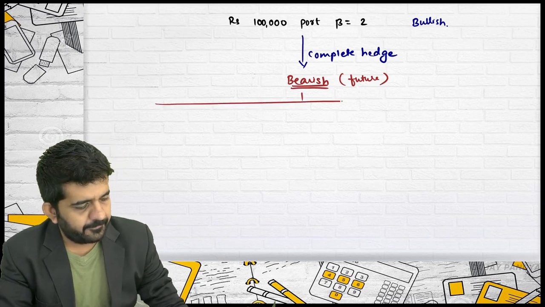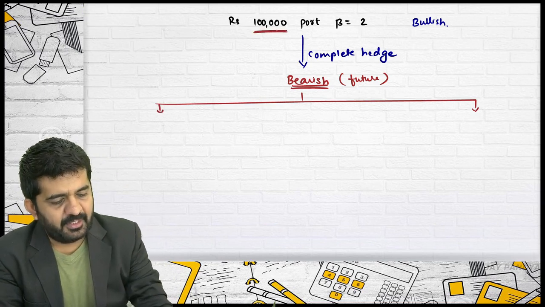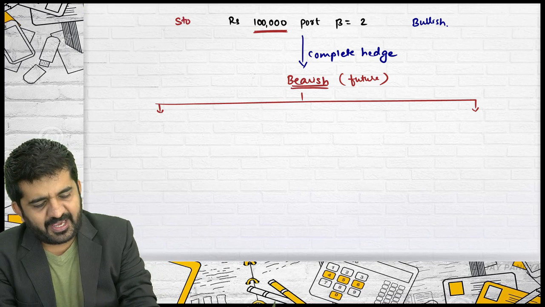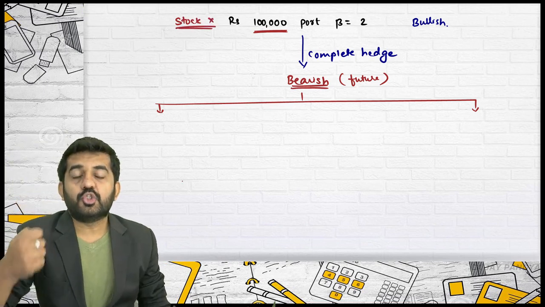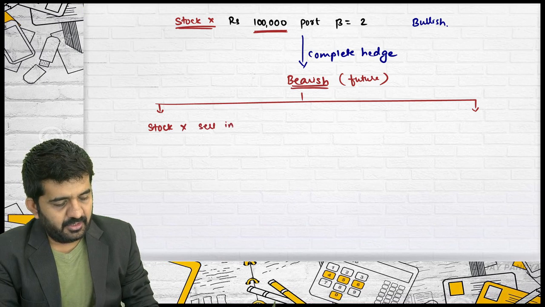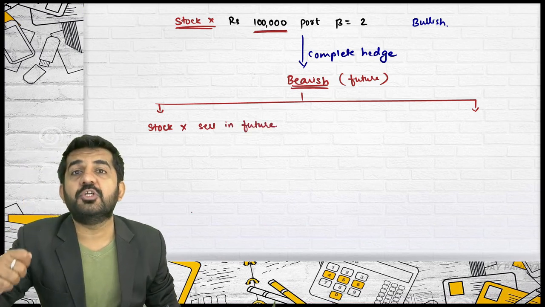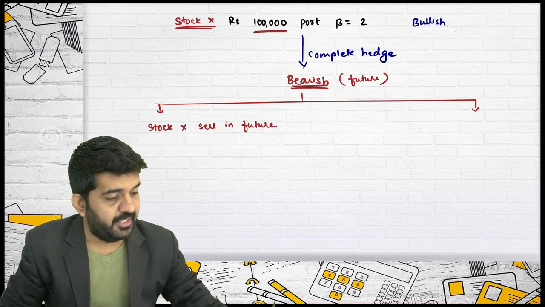Now, if the same stock of future is available, is it correct? Say this is a stock X. So if you are becoming bearish in future in stock X, you will have to sell in future. Try to concentrate, what was your risk exposure bullish.